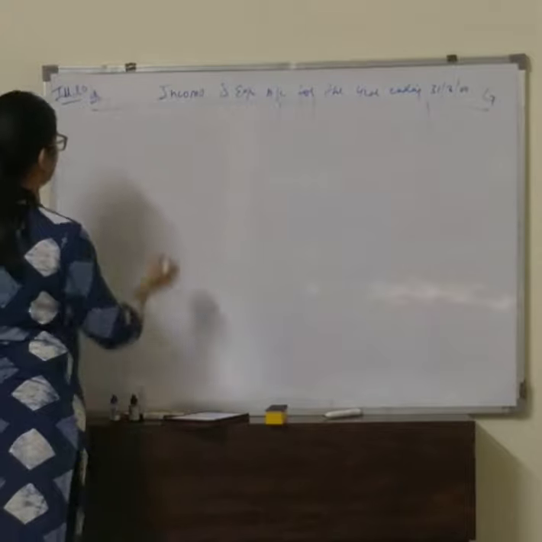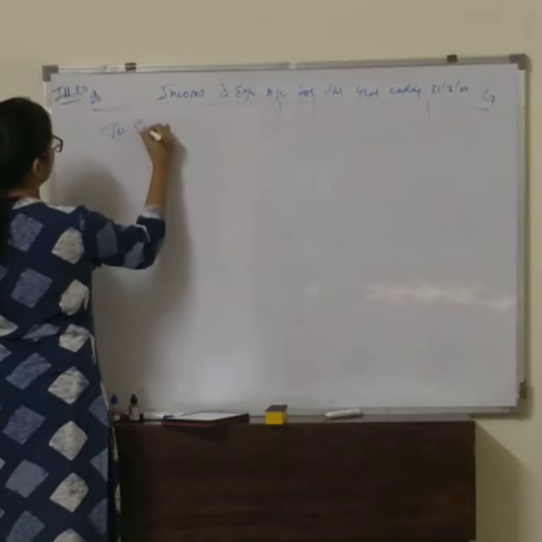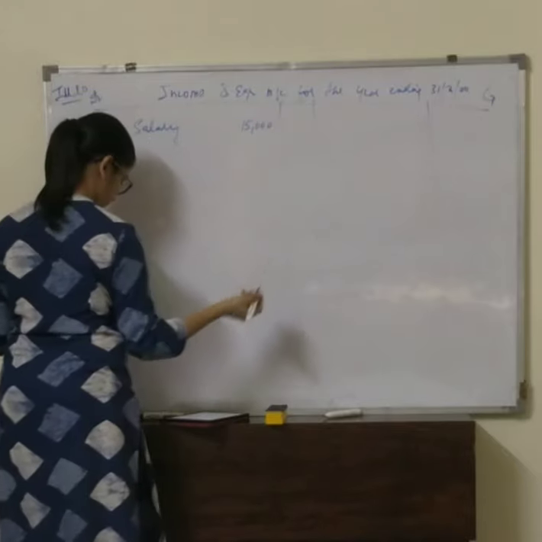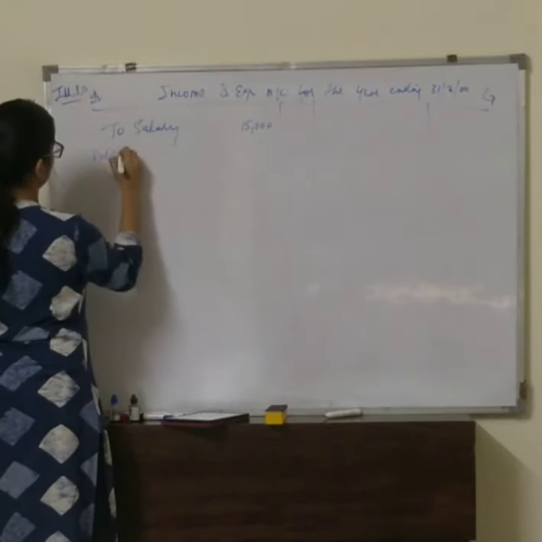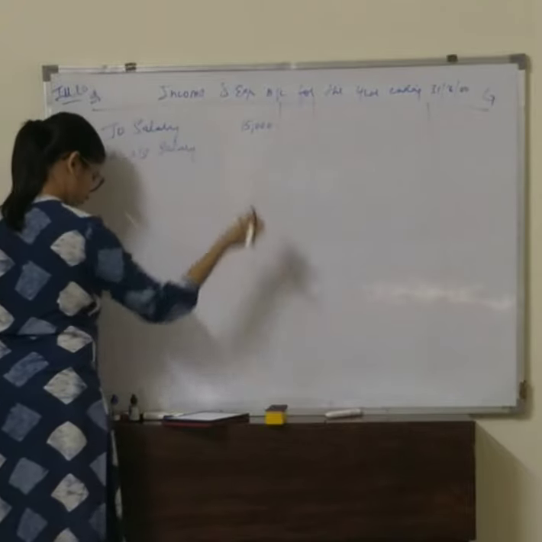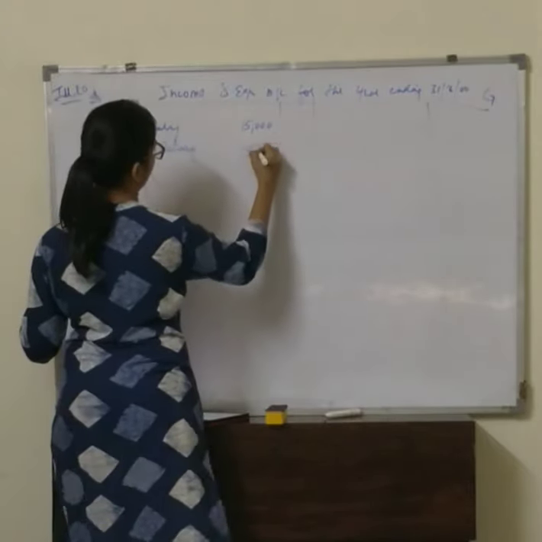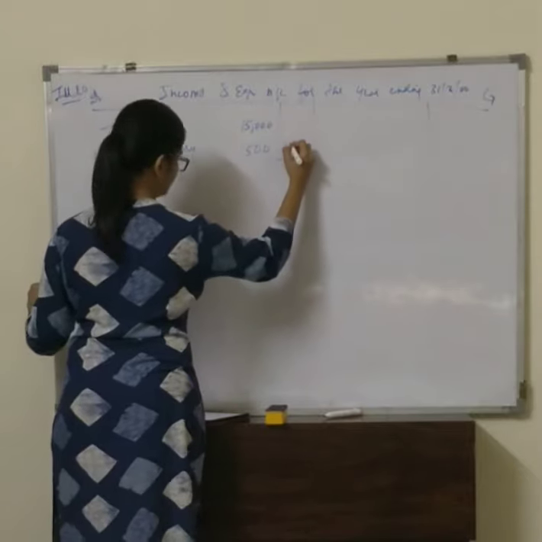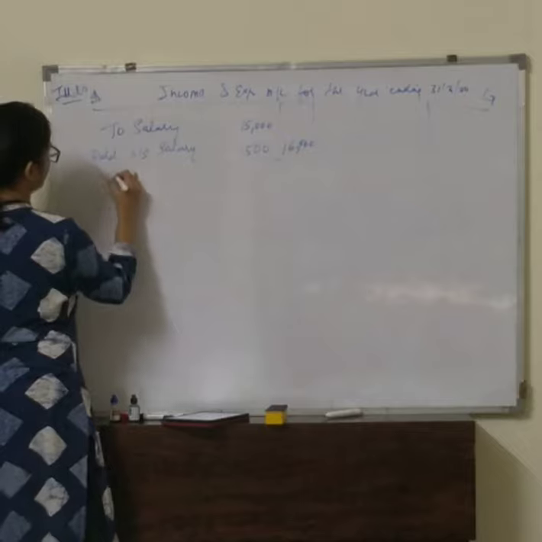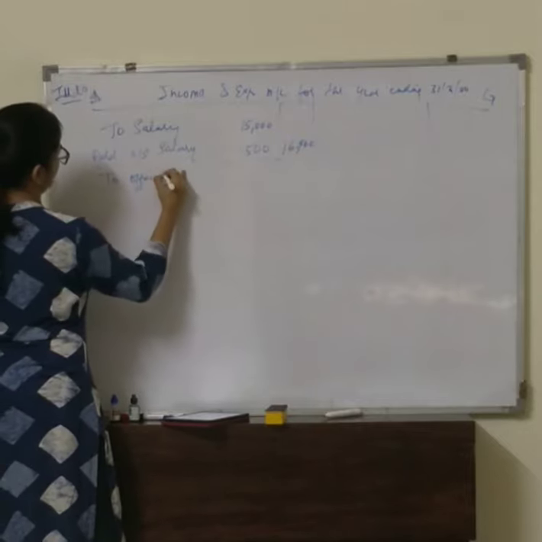So the first thing in expenditure side we will have to salary. How much is it? 15,000. Then we will add outstanding salary. It is 1,500. We'll get 16,500.